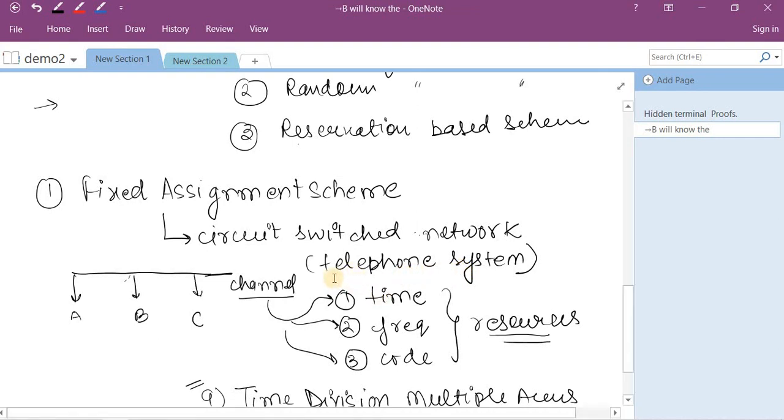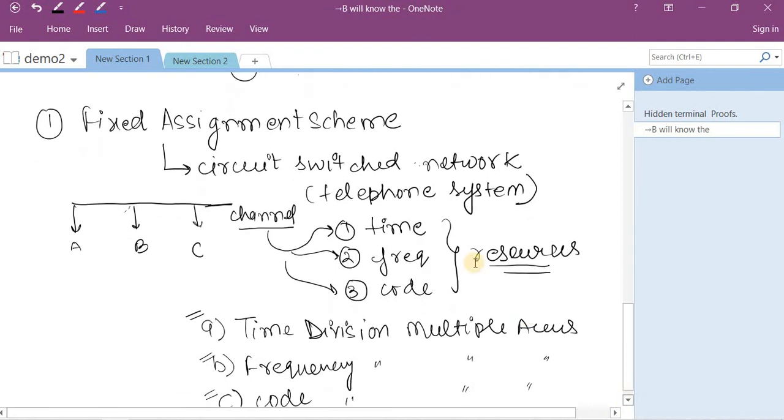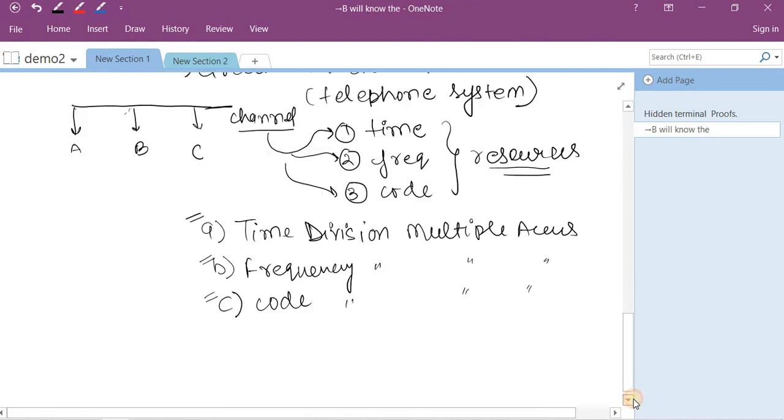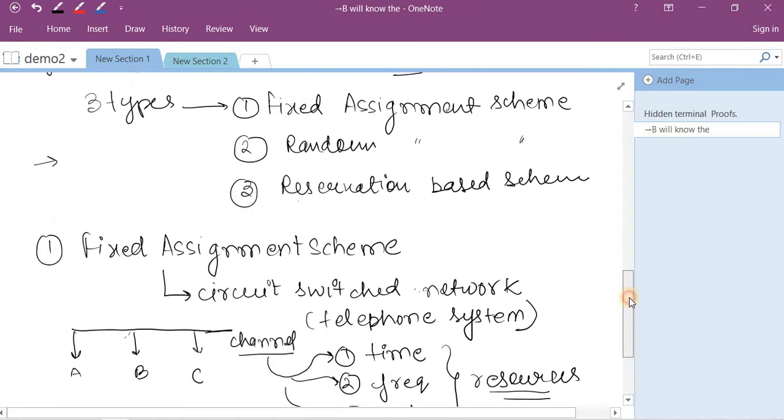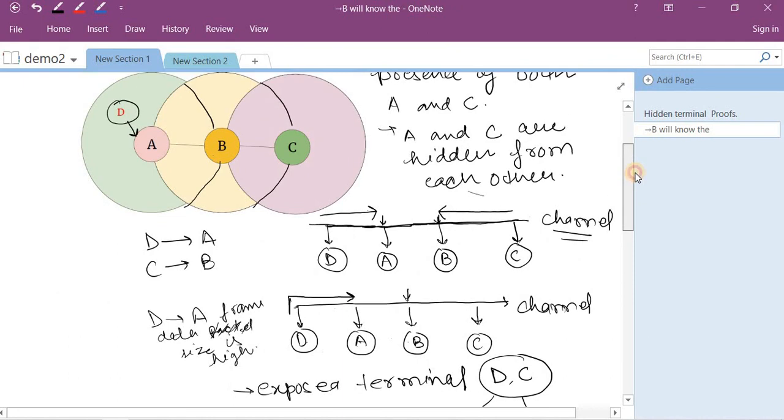According to the resources, there are three types: the first one is the time resource, the second one is the frequency resource, and the third one is the code resource. When the resource is time, the fixed assignment scheme is called time division multiple access. If the resource is frequency, or you can say bandwidth, it is called frequency division multiple access. And whenever it is a code, then it is code division multiple access. All of these terms we will see in our next lecture.